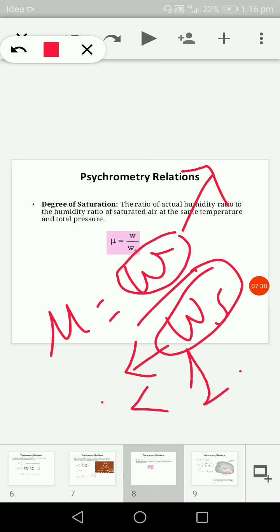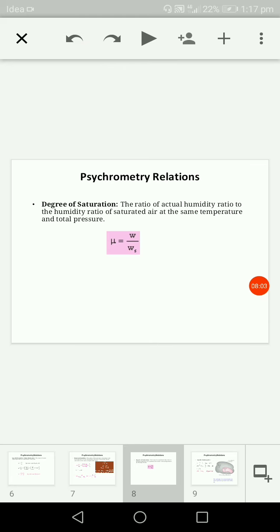As you all know, the value of omega is always less than omega s, because whenever water vapor is present in a saturated condition, it will hold the maximum amount of water vapor. The omega term related to the actual humidity will hold a lesser amount of water vapor compared to omega s. So basically this is the term degree of saturation, a simple ratio of two specific humidities: the specific humidity of unsaturated air to the specific humidity of saturated air at the same temperature and pressure.